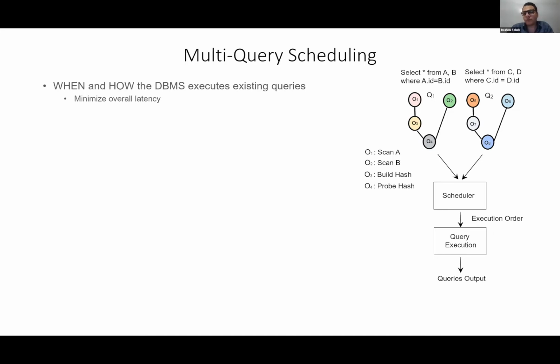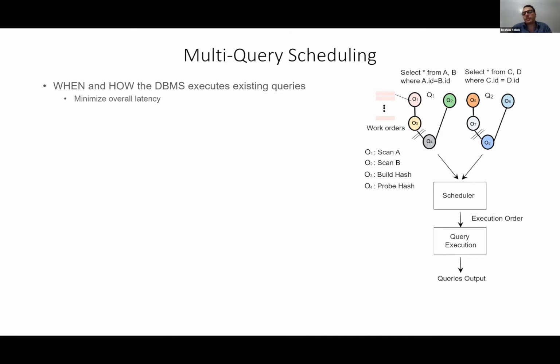Now, each one of these operators can be decomposed into a set of smaller operations that can run in parallel. We call them work orders. For example, in O1, each work order can just scan a small segment of the data. Some of these operators can be pipelined so that the work orders inside them can overlap the execution, and some of them cannot. For example, O3 and O4 cannot be pipelined because O4 can't start probing until all the build tasks in O3 finish the execution.